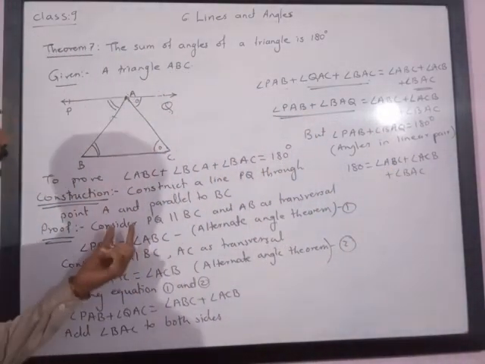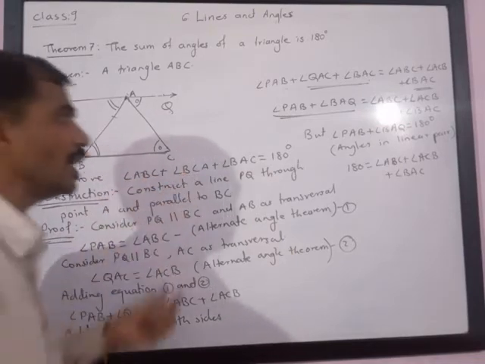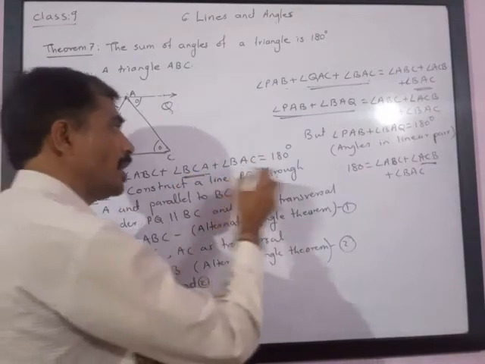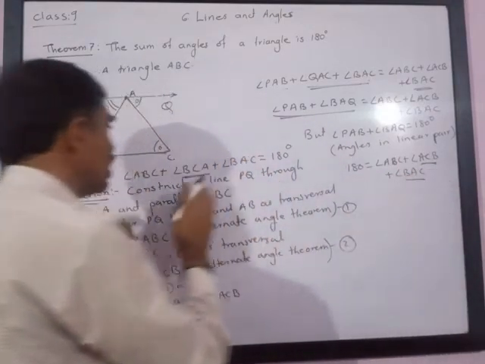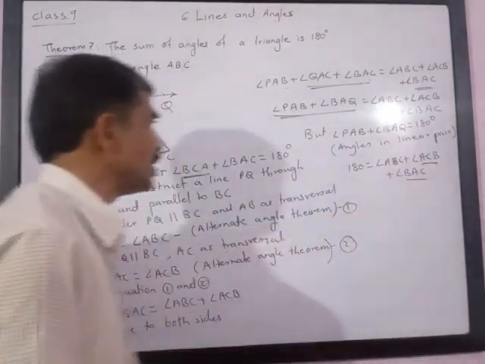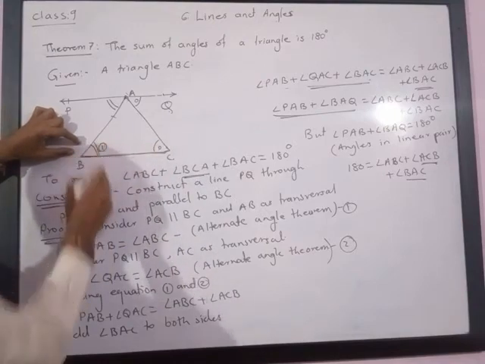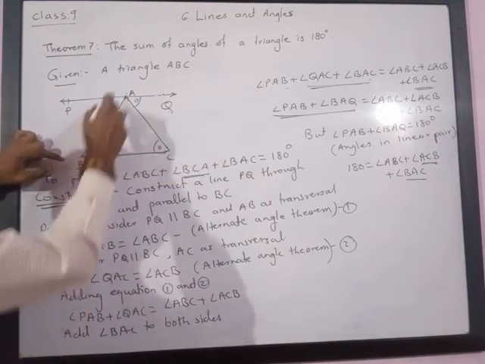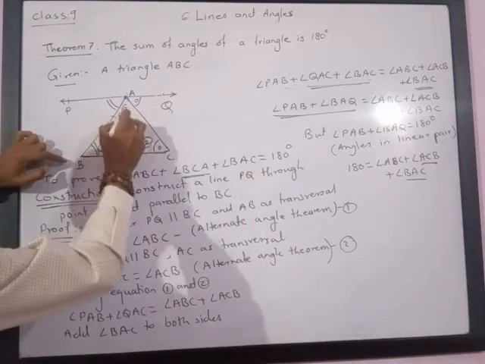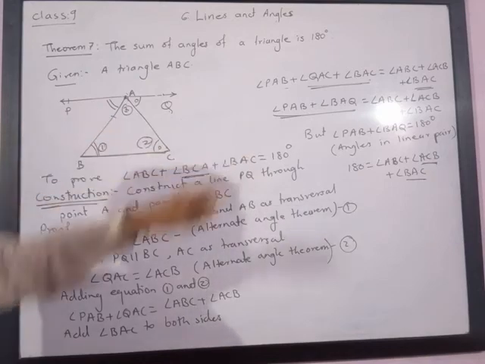Look at what we were asked: ABC plus BCA plus BAC. BCA is nothing but ACB, they are one and the same. So I have got ABC plus ACB plus BAC. Or you can look at the figure: ABC means this angle, ACB means the second angle, and BAC means this third angle. So the sum of interior angles 1 plus 2 plus 3 is equal to 180 degrees.